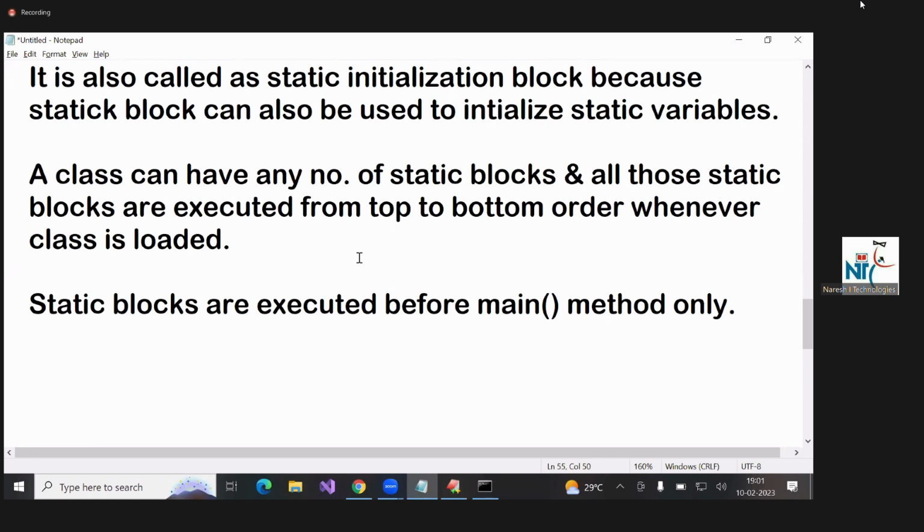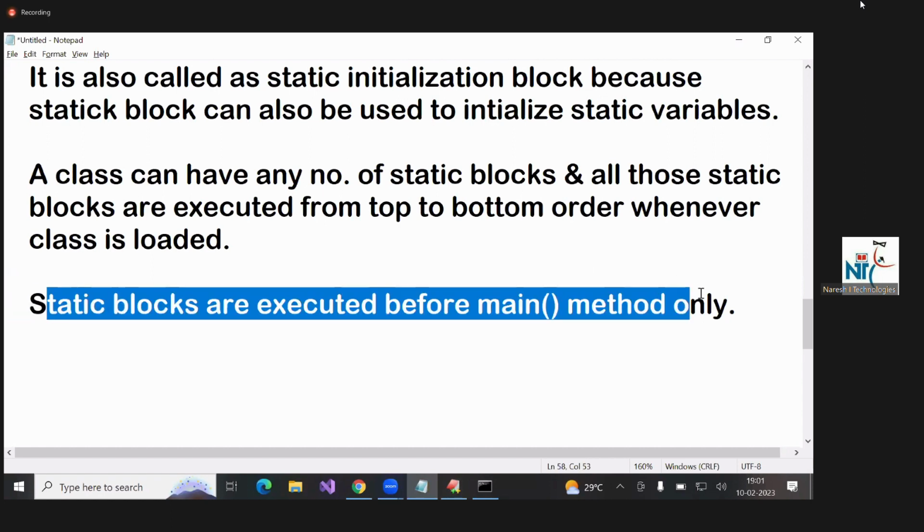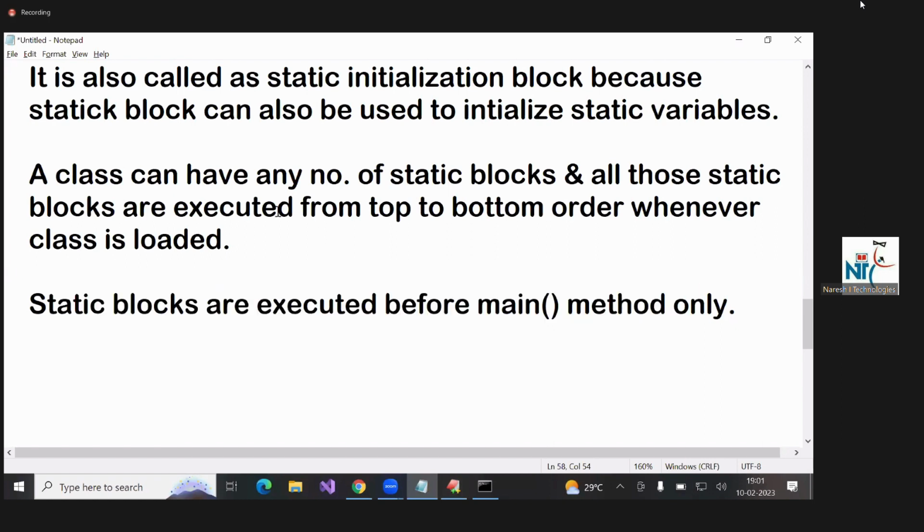I already gave the execution priority somewhere while teaching variables. What is the execution priority? Class variables, static blocks, main method. First the class variables are executed, next the static blocks, next the main method. So before the main method, only static blocks are executed. Then what is the use of a static block? I'll explain. Say presently we are writing a main method, and further the main method will not be there. In that situation, we use a static block.